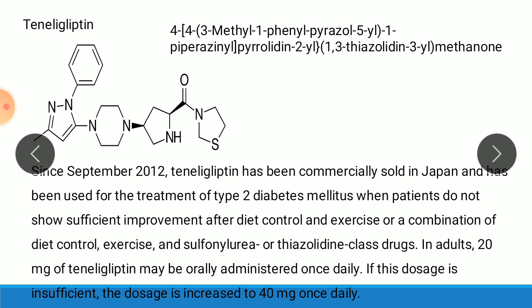of type 2 diabetes mellitus when patients do not show sufficient improvement after diet control and exercise, or a combination of diet control, exercise and sulfonylurea or thiazolidine class drug. In adults, 20 mg of tenagliptin may be orally administered once daily. If the dosage is insufficient, the dosage is increased to 40 mg once daily.